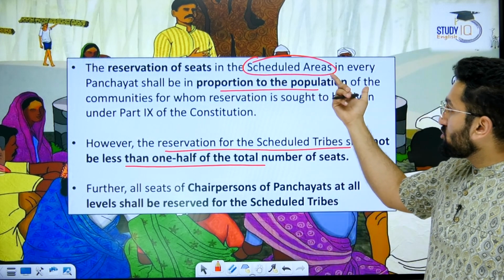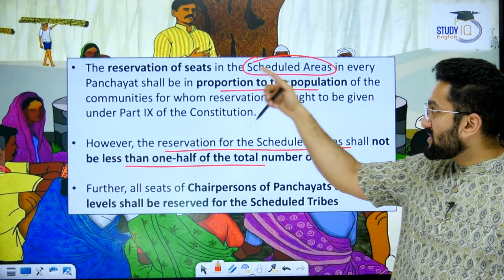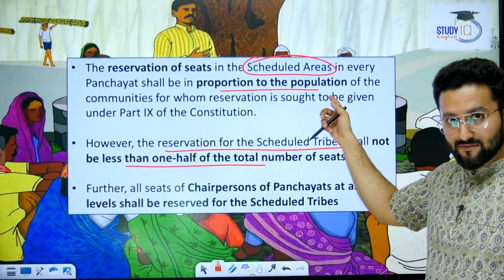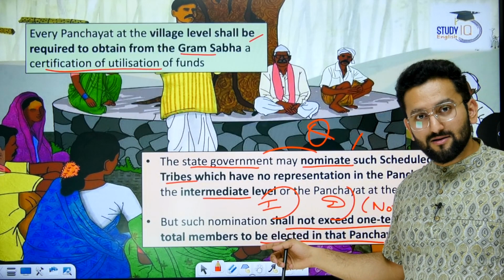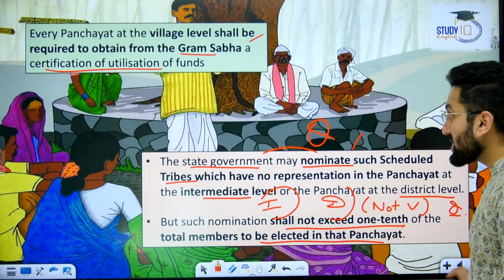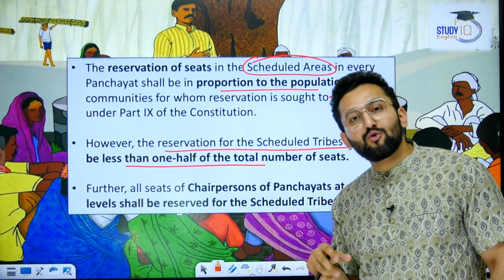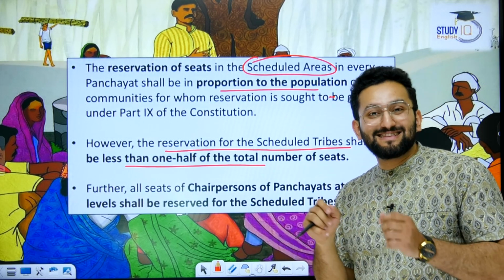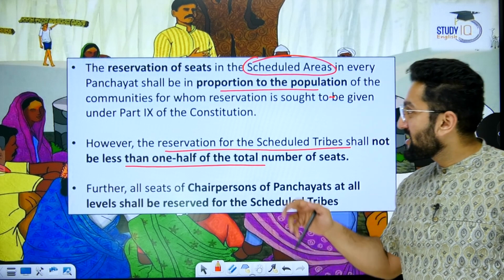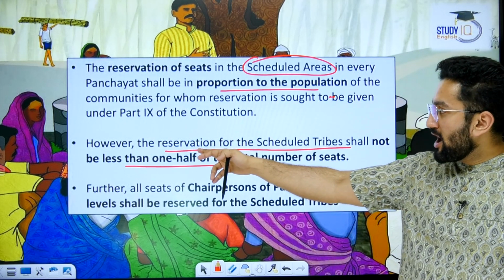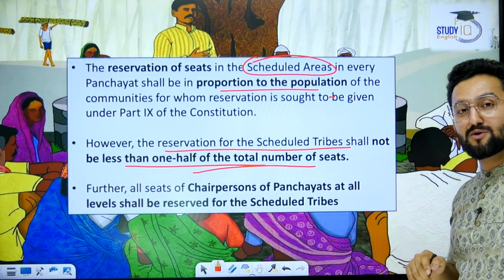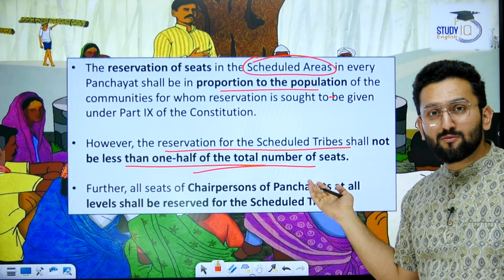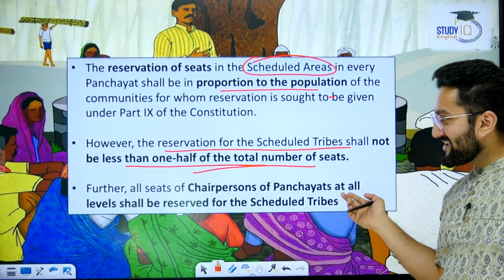Reservation of seats in scheduled areas in every panchayat shall be in proportion to population. Okay, because here we were talking about the nomination part. And when I'm talking about reservation here, I'm talking about reservation for elected seats. Now, however, the reservation of scheduled tribes shall not be less than 1/2 of the total number of seats, because we are talking about tribal area, right?